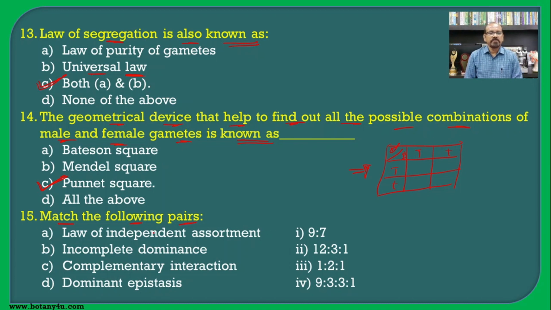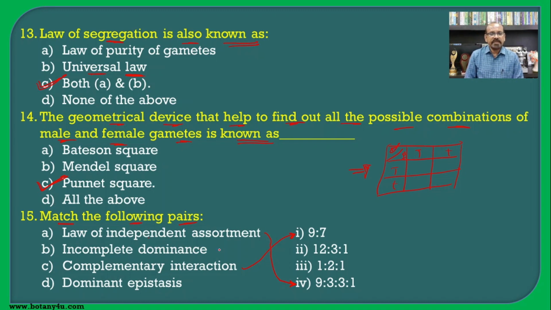Then match the following pairs. Here on the left side there are the characters, and on the right side there is a ratio. As we have seen earlier, complementary gene interaction has the ratio 9:7. For the law of independent assortment, the F2 generation is found to be in the ratio 9:3:3:1, that is the dihybrid phenotypic ratio.